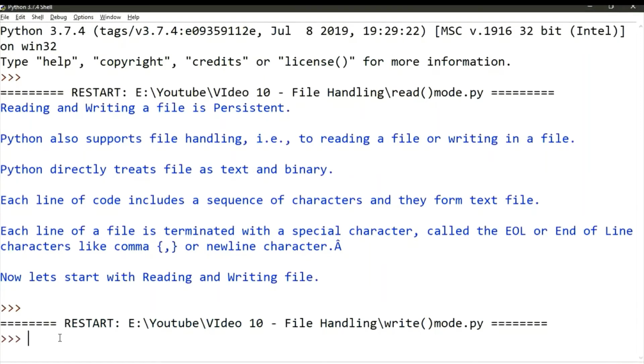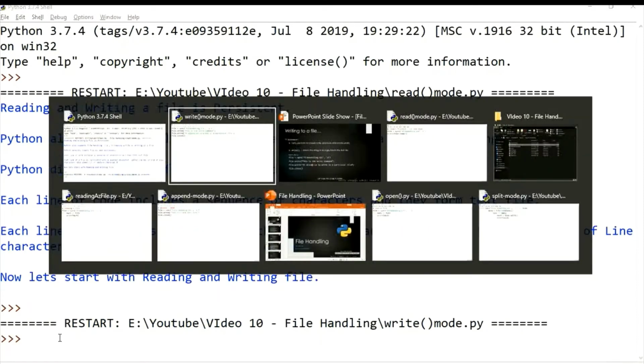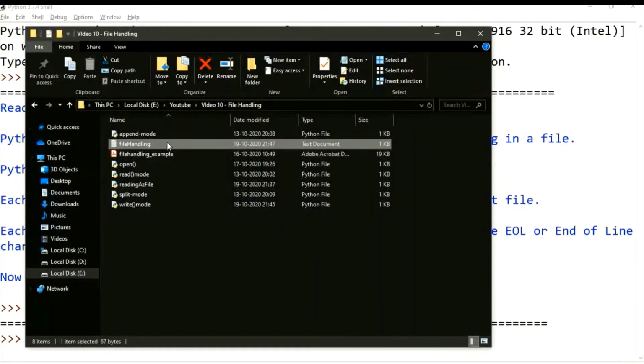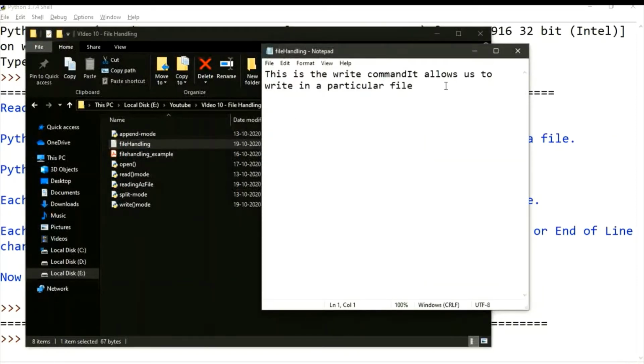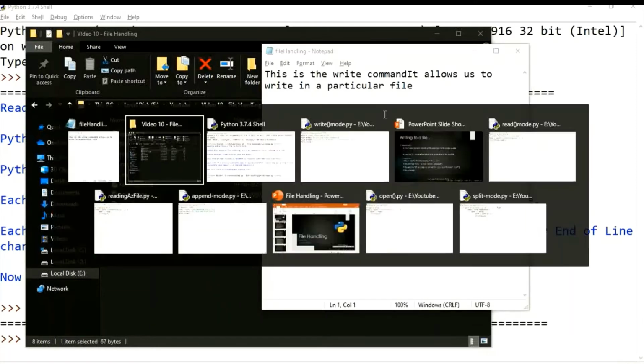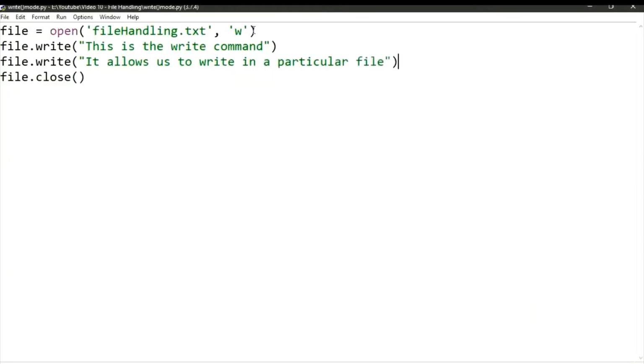It got what we want to do. Now let us move towards that, what this is, that file.txt which got overwritten. This is the write command, and it allows you to write in a particular file. Is that clear? So this is our observation, that if we use the write mode, it is going to get overwritten, and the write method helps us to write.